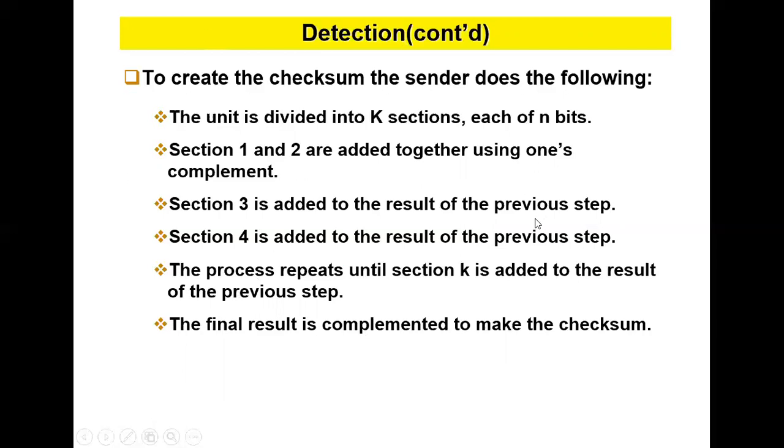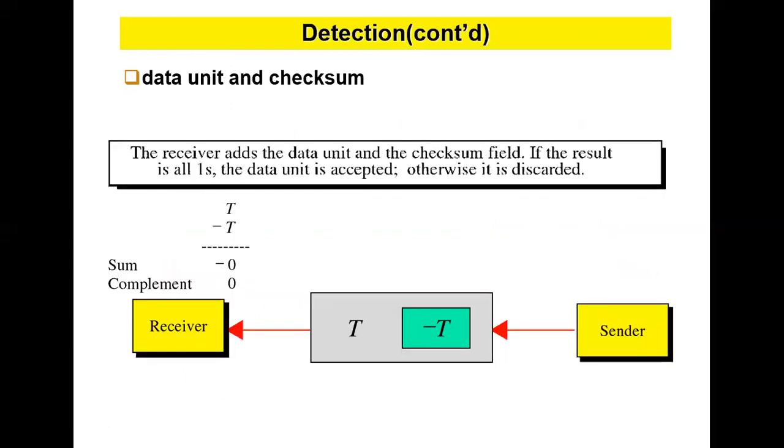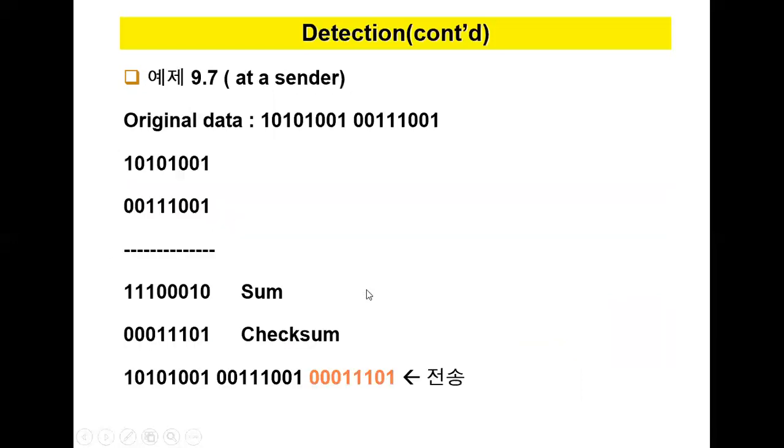By reading this theory, I think you may not understand, so we will see it directly in our examples. I already told you, the sender and receiver result should be 0. If the sender sends minus t, the receiver will take it as t, therefore the result should be 0. Otherwise the data will be discarded. I will show you. So let us see an example.